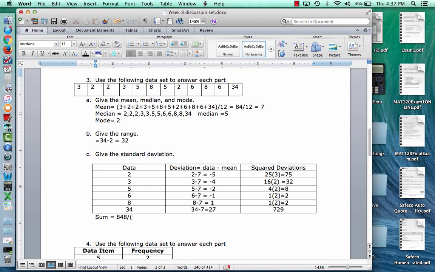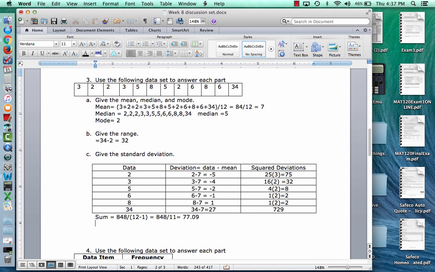Then the next step is to take that sum and divide it by n minus 1, the number of data values minus 1. How many data values do we have? 12. So I divide by 12 minus 1, which is 11. 848 divided by 11 is 77.09.